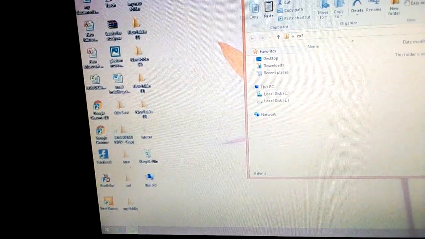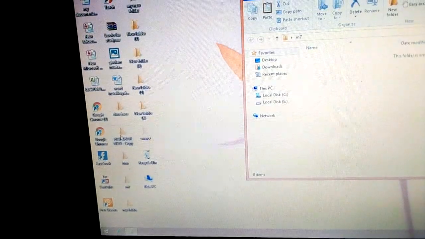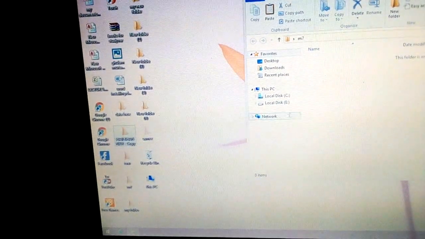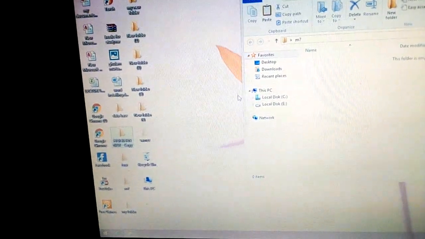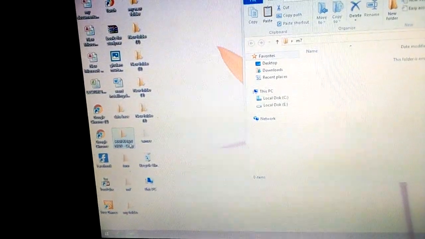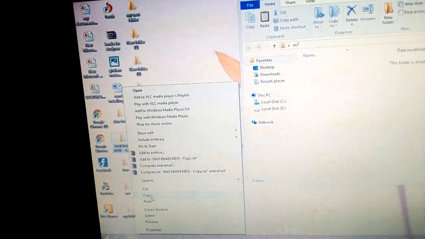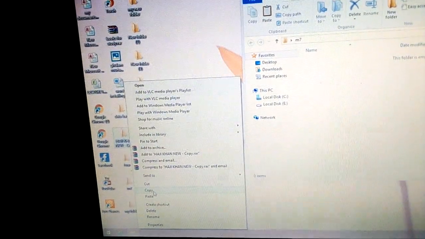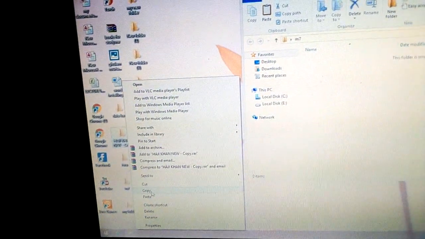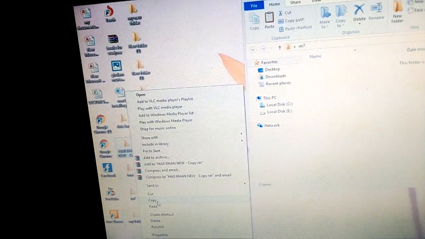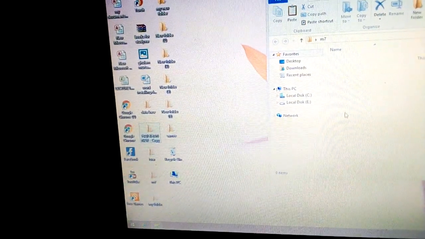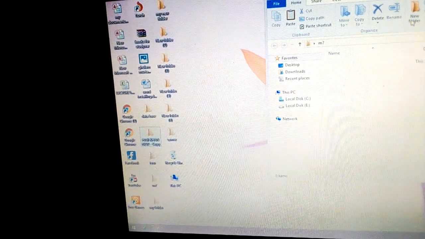Now if we want to send this folder in here, we will just do copy. You can see it here, it is written copy. When we have done copy, then we will come to this folder M7.